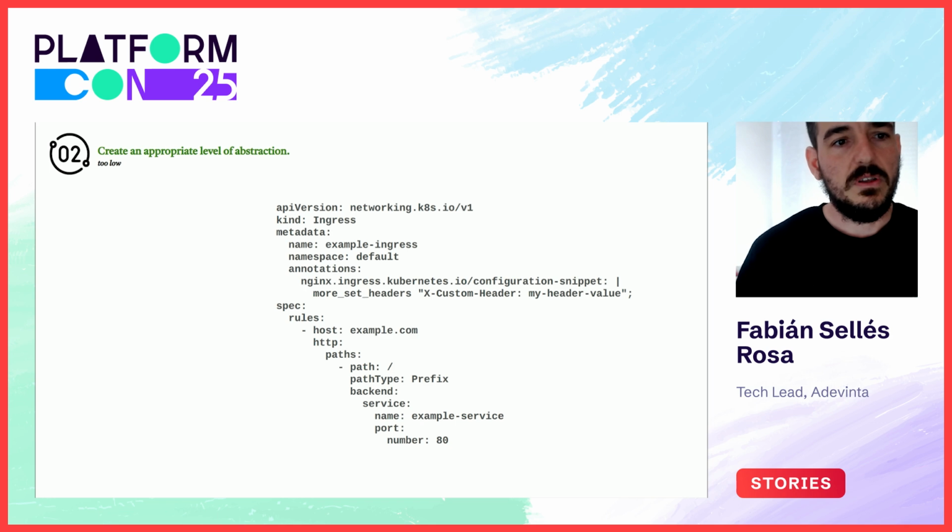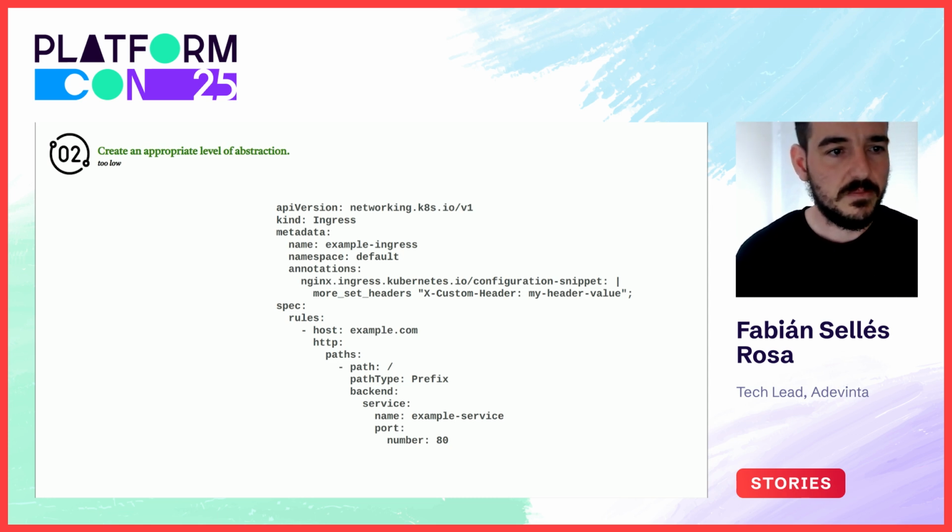Let's see an example on the other side of the spectrum. A tool-low interface will empower users to use whatever is possible, but will make the interface harder to change and replace. One example of this is the nginx ingress controller. When we started SHIP in 2016, there weren't many ingress controllers available, so we picked nginx as our default implementation. The majority of applications running in SHIP interact with ingress through the standard Kubernetes ingress API.